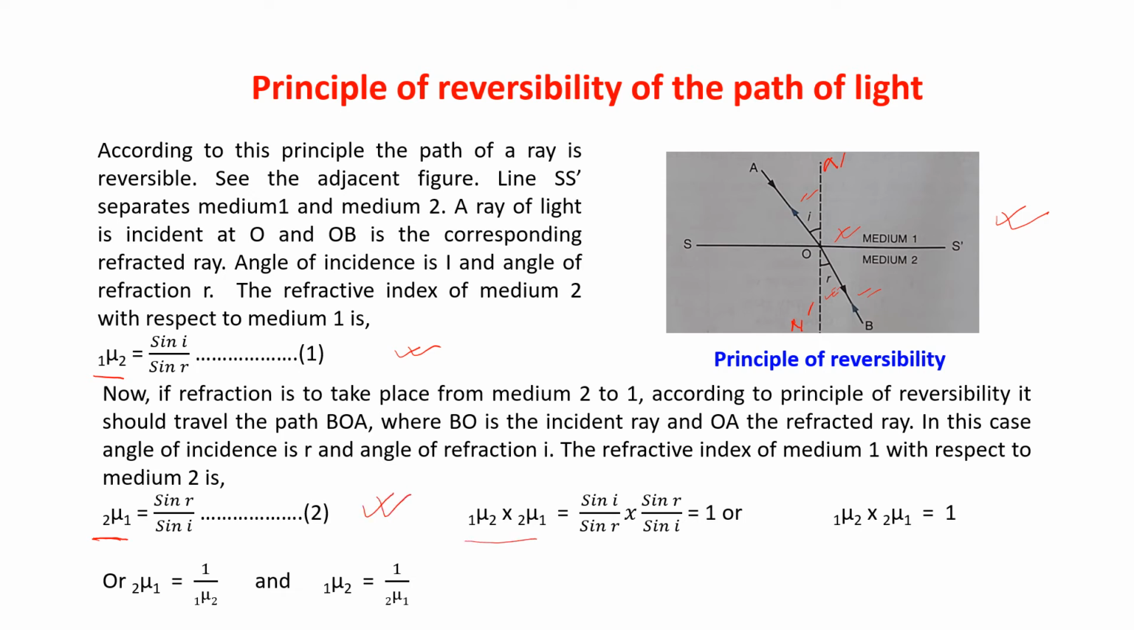Now just multiply these two. What we are getting: sin I by sin R into sin R by sin I is equal to 1. So what I am getting, mu 2 1 times mu 1 2 is equal to 1. Okay, or from here we can write mu 1 2 is equal to 1 by mu 2 1, or mu 2 1 is equal to 1 by mu 1 2.